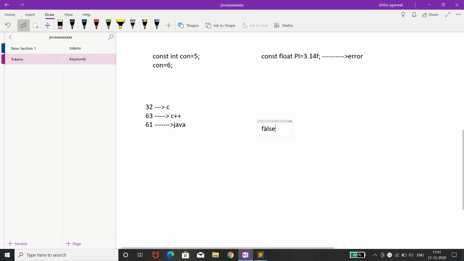So reserved words in Java are 64 in total, out of which 61 are keywords and 3 are literals.